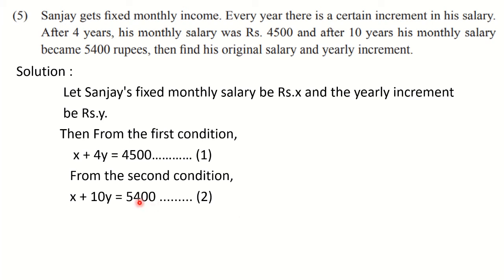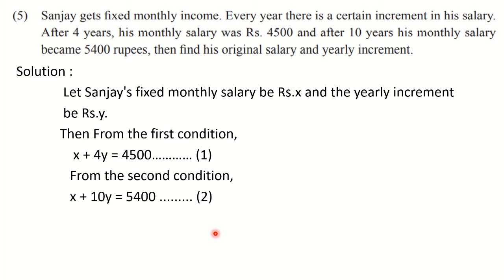So the next thing is to solve. So observe the coefficients here. See here the coefficients are equal. Here they are different. So there is no need of multiplication here, or there is no question of equating the coefficients here. So here what more we can observe is sign is also same, positive. So we have to subtract.